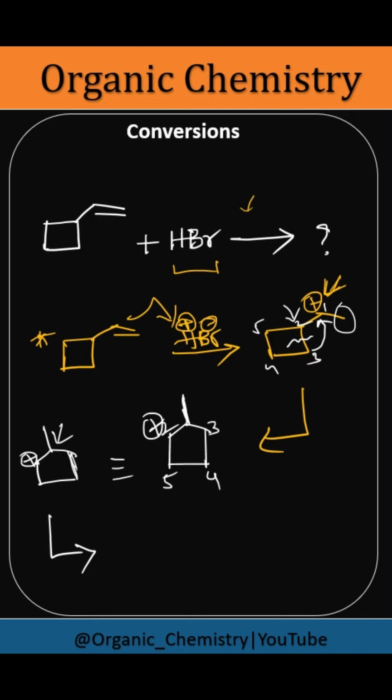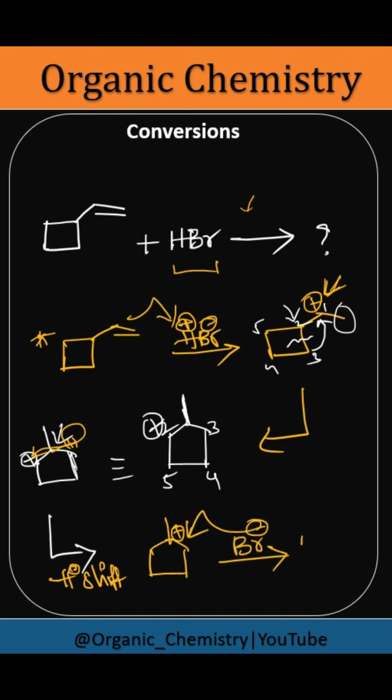So here a hydride shift takes place. Hydride shift takes place, and this will go to here. And here what we'll get, this tertiary carbocation formation takes place, and then afterwards this Br negative will attack on this carbocation. Finally we'll get this one as the major product.